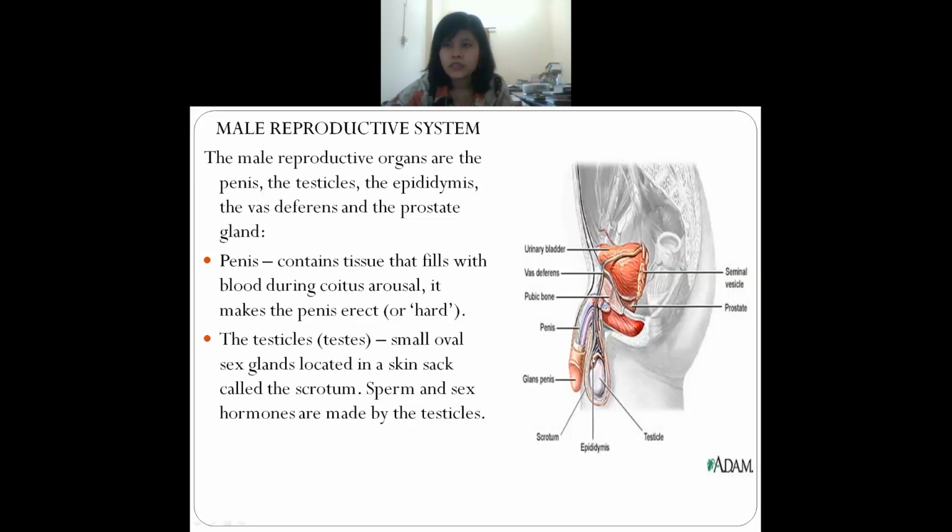The first one is penis. Next is testicle. Next is epididymis. Next is vas deferens. Next is prostate gland. So these are the organs of the male reproductive system, and we will discuss all of them one by one.